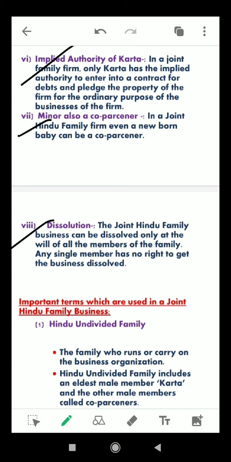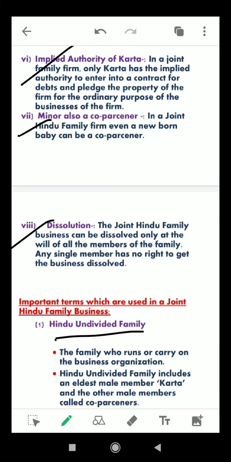So here I have written important terms which are used in the joint Hindu family, which may be new to you all. I have written their meanings so that it will be easy for you to know what they mean. Number 1 is Hindu undivided family. Hindu undivided family means the family which runs or carries on the business organization.